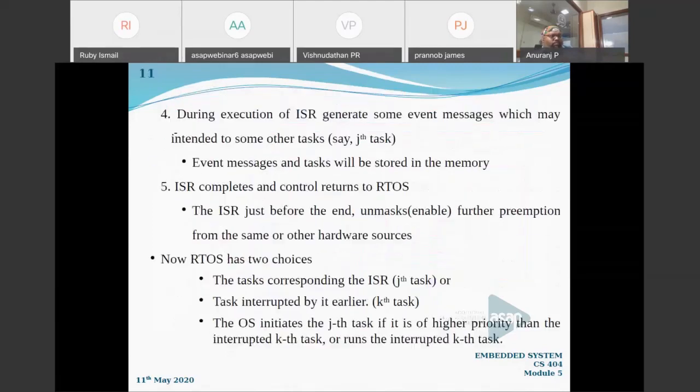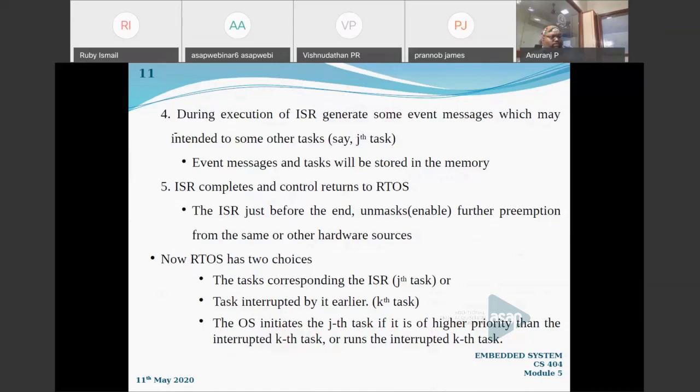Now, what is happening in the fourth step? During the execution of the ISR, it generates some event messages, right? As usual, as we have seen in the first technique also, if the ISR (interrupt service routine) is executing, there is a possibility that some other event has occurred or some event messages will be generated. For example, say some jth task occurs in accordance with the event that is caused in the ISR. That will be stored in our operating system memory.